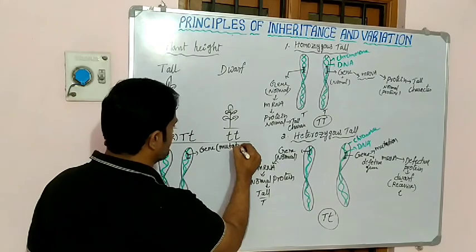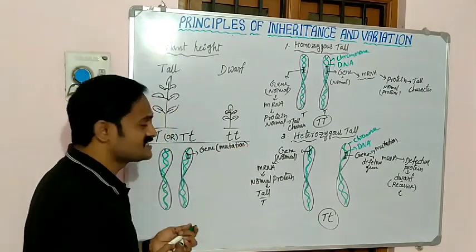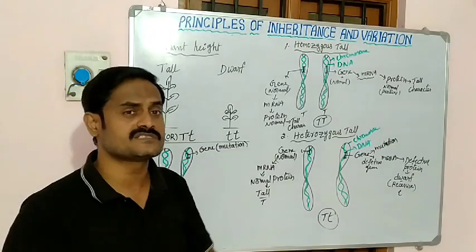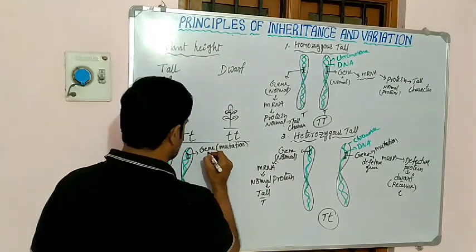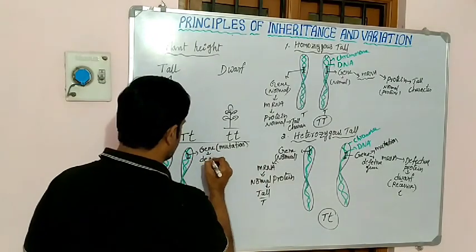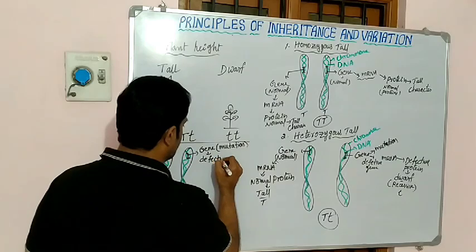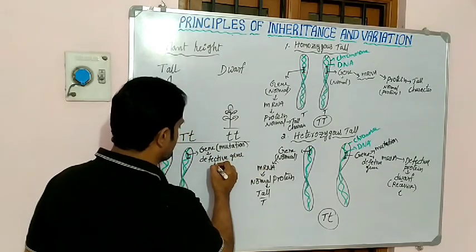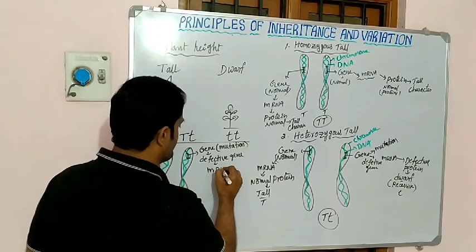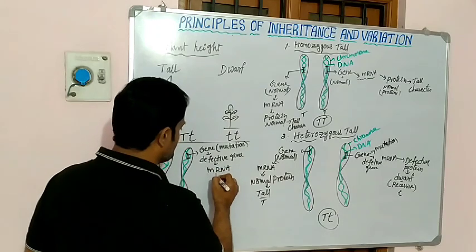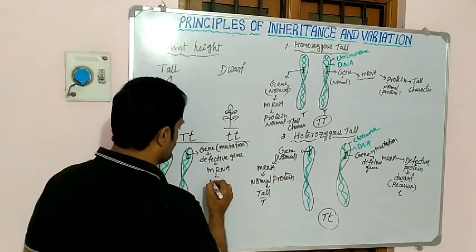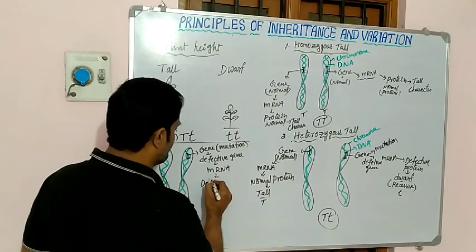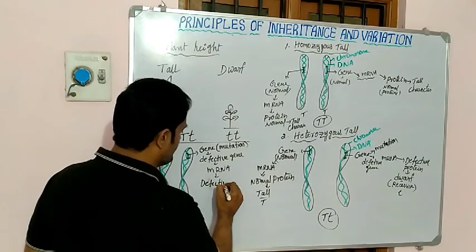Mutation means change, remember. So some changes occur in the gene, then the gene becomes a defective gene. Then this defective gene forms mRNA, and this mRNA forms a protein. Which type of protein? A defective protein.